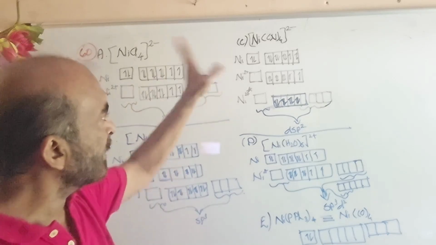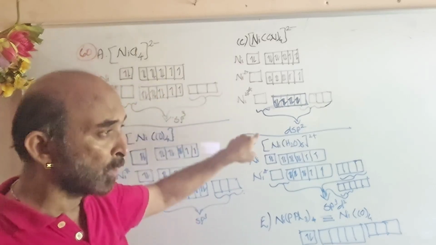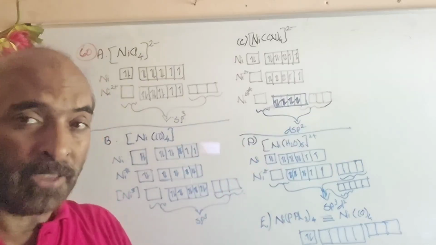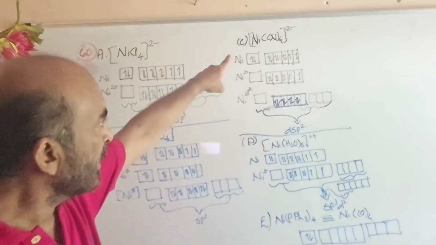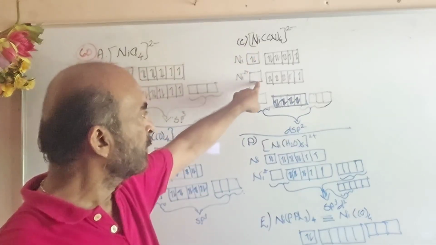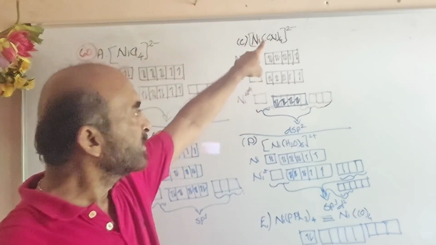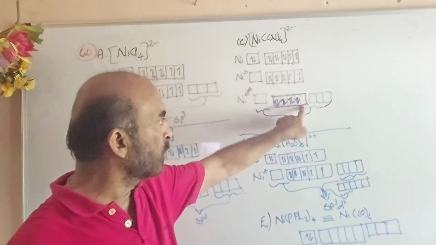The third is [Ni(CN)4]2-. Three complexes in a row from the textbook, where they are also discussed in a row. Okay, [Ni(CN)4]2-. First Ni becomes Ni2+, the s orbital becomes vacant, and CN is a strong ligand, so it pairs up these two electrons.